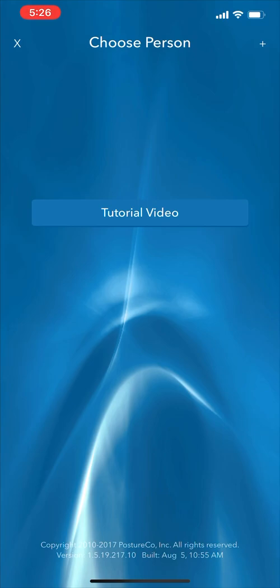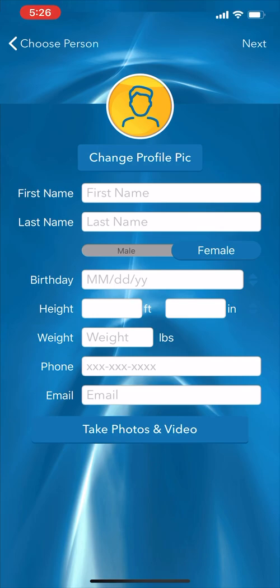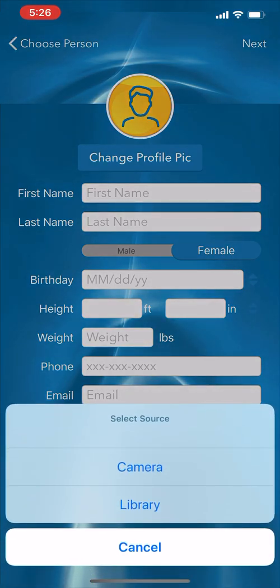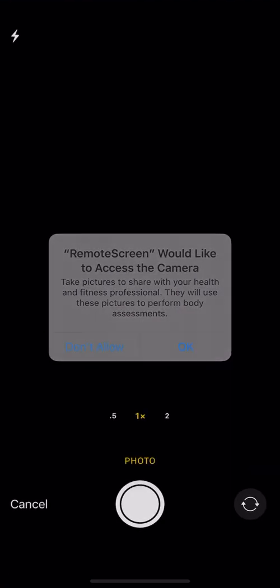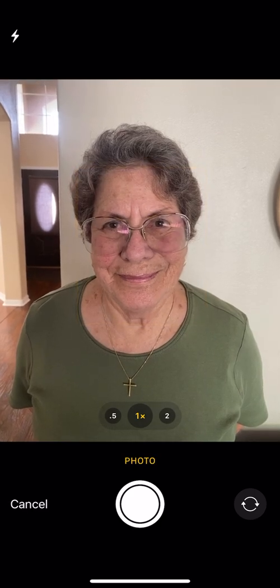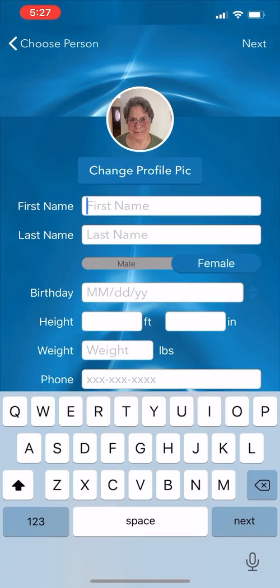If you're going to create a new person, on the top right there's a plus sign. We're going to click that. Then what we're going to do is use the camera and take a picture of their face, and they can smile. Okay. And then we have their profile picture.